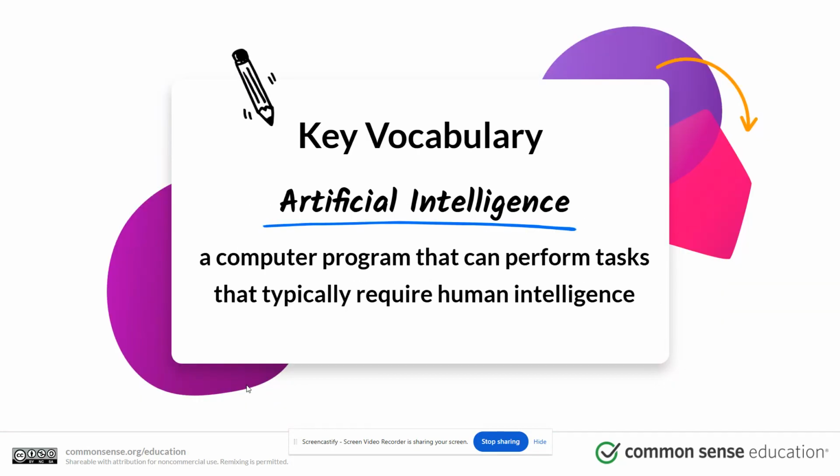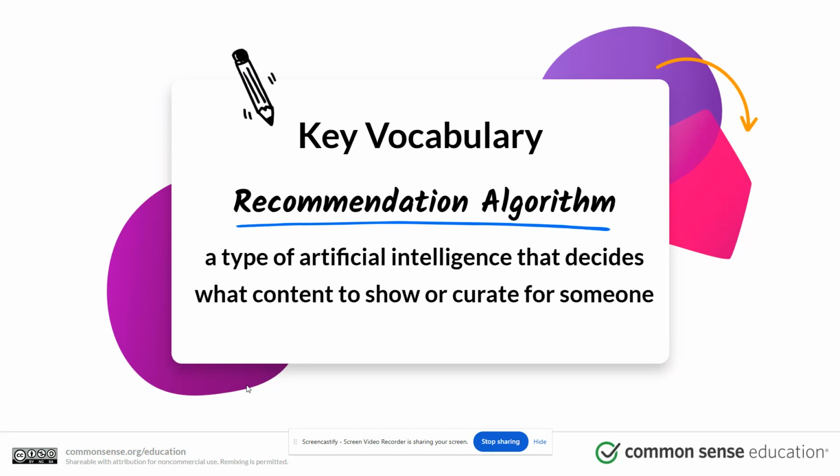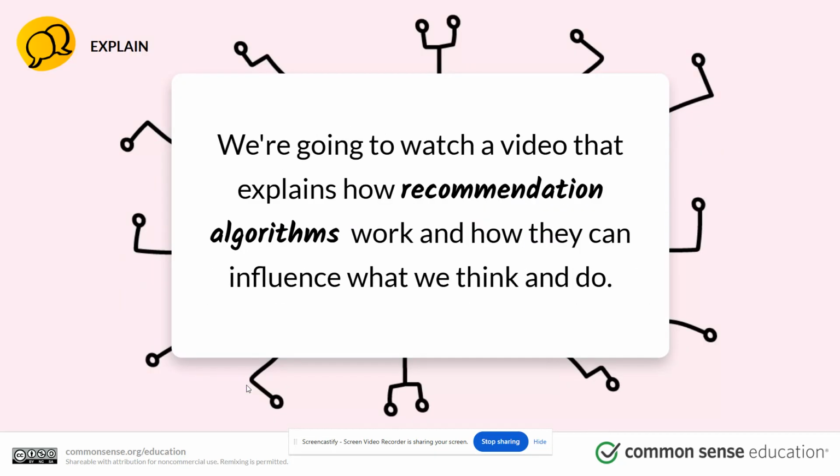Some of the key vocabulary that this lesson goes over is artificial intelligence: a computer program that can perform tasks that typically require human intelligence. A recommendation algorithm is a type of artificial intelligence that decides what content to show or curate for someone. We're going to watch a video that explains how recommendation algorithms work and how they can influence what we think or do.